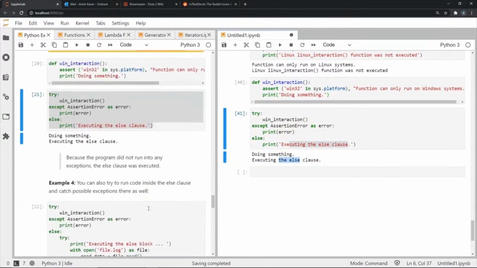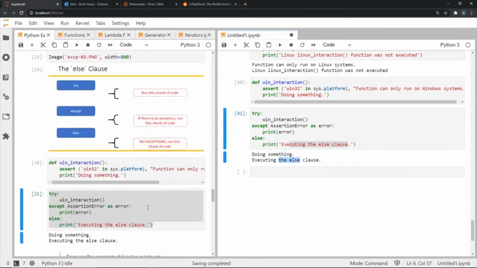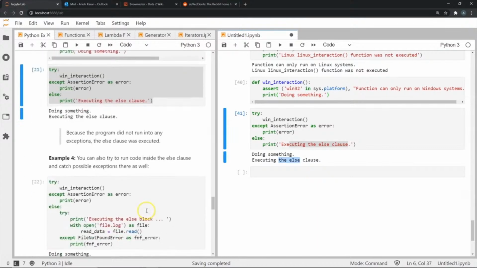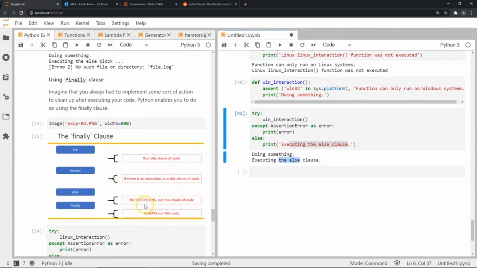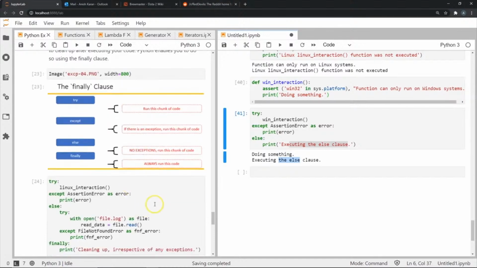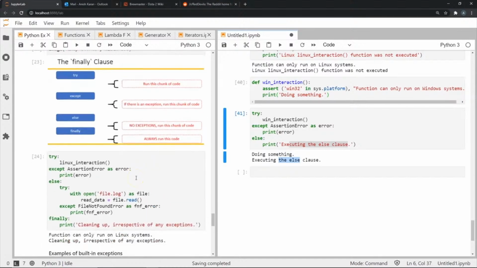So again, it's key to remember that the else clause is used whenever we want to execute a particular statement in the case where we do not find any exceptions in the try block. The finally clause is used when we want to execute something regardless of whether we have an error or an exception or not. So no matter if an exception is raised or if it's not raised, we want this finally block to always get executed.